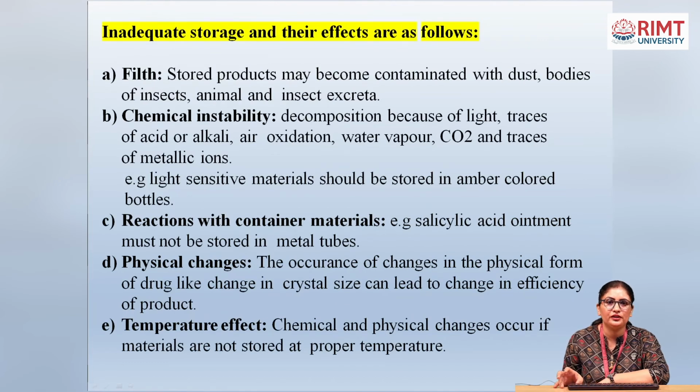Next is impurities due to inadequate storage. Stored product may become contaminated with dust, bodies of insects, animals, etc. Second is any chemical instability in the compounds. Decomposition occurs because of light, traces of acid or alkalis, air oxidation, water vapor, carbon dioxide, and traces of metallic ions. For example, light sensitive material should be stored in amber colored bottles. Our books always prescribe that a material that deteriorates in the presence of light should be stored in an amber or brown colored bottle.